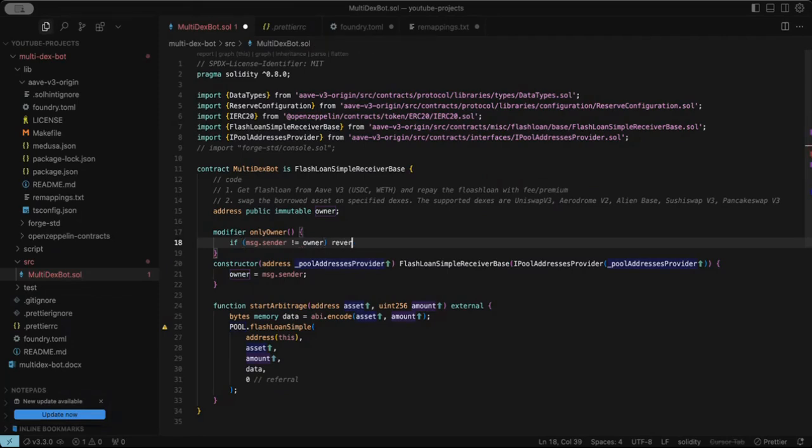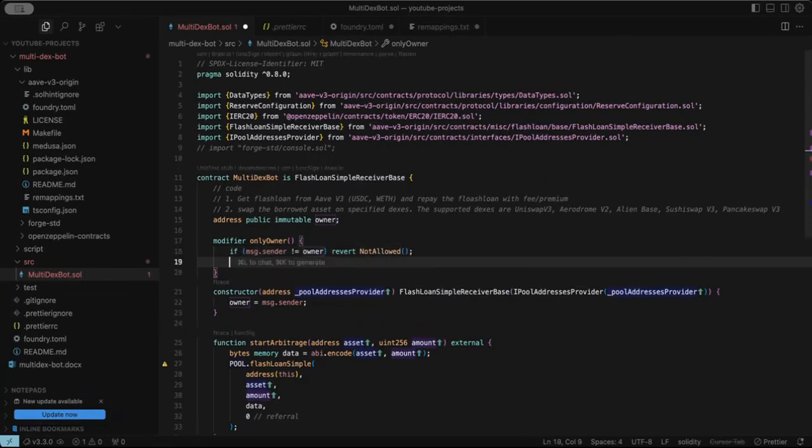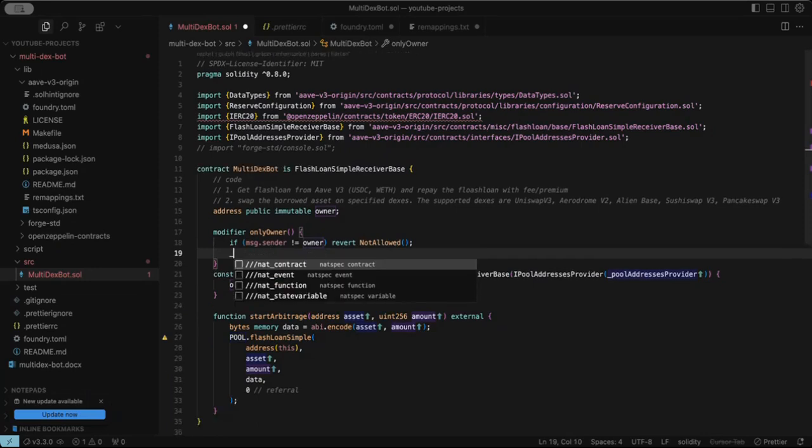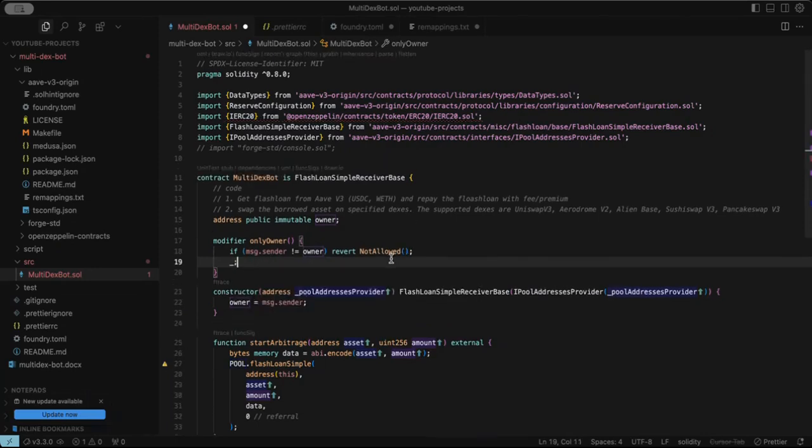If it is not the owner, it's going to revert with this error, not allowed. But if it's the owner, then the code will run. So I'm going to define this error up here. Hope I'm correct.